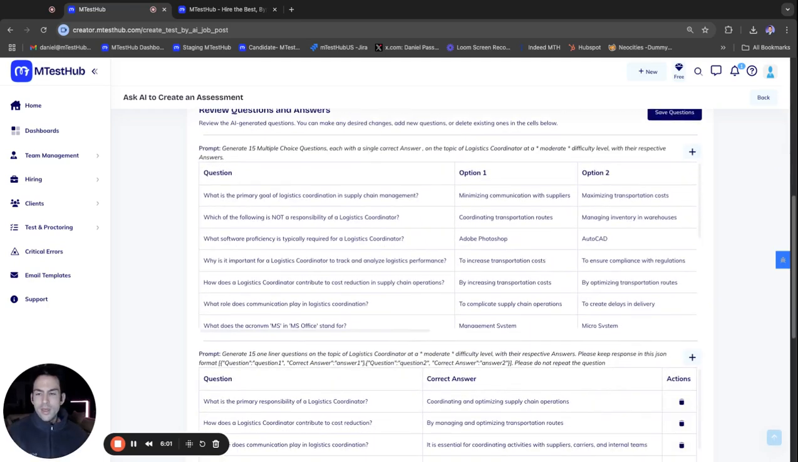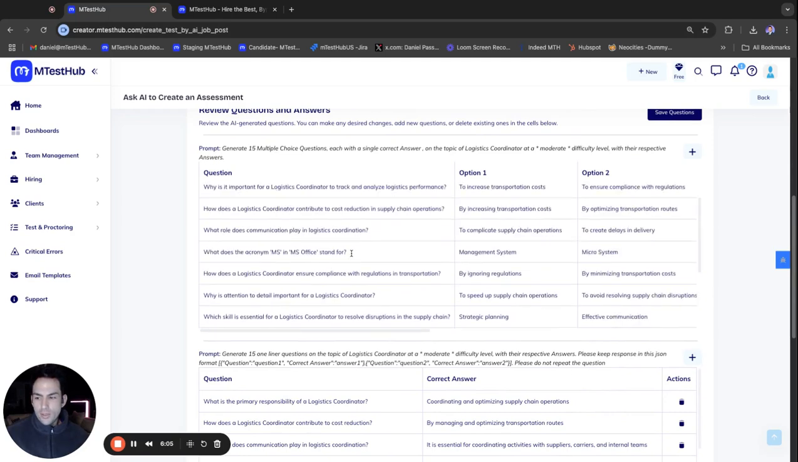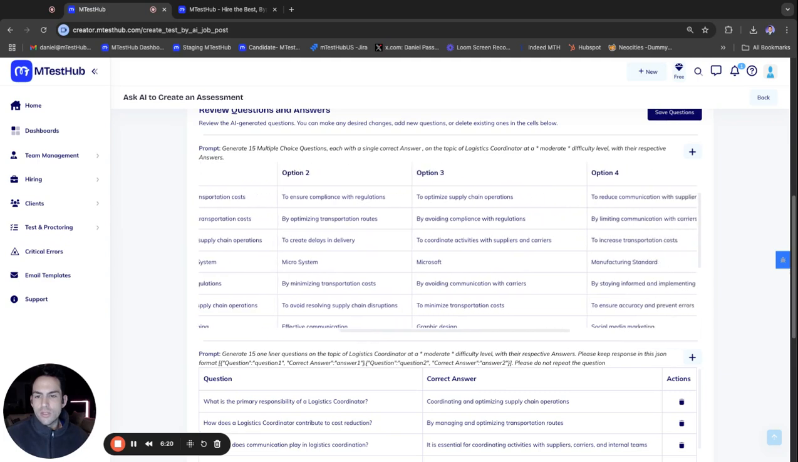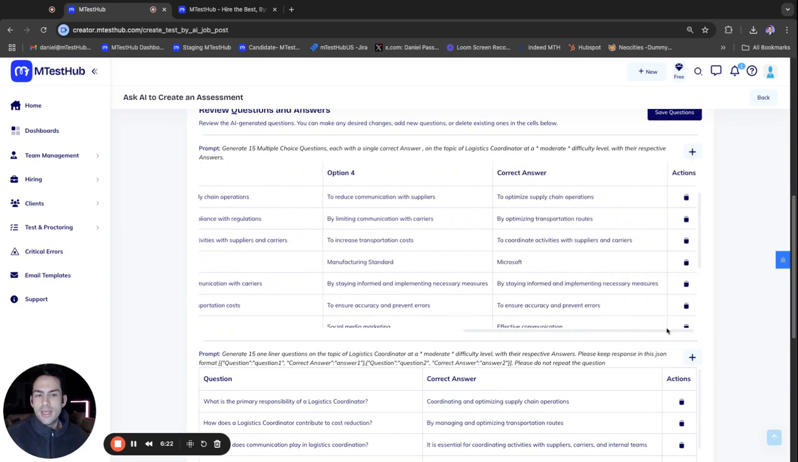Now we have the different sets of questions that we requested from the Copilot test creator. Here are some example multiple choice questions. Why is it important for a logistics coordinator to track and analyze logistics performance? It gives you the options 1, 2, 3, and 4, and the answer is to optimize supply chain operations.